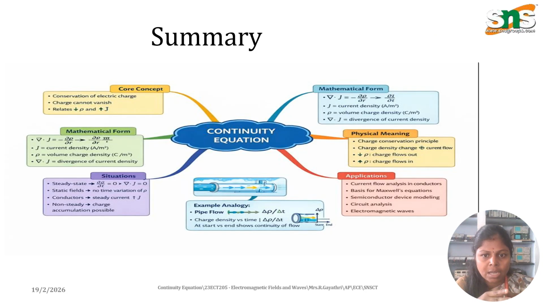Coming to the summary of the discussion, the continuity equation is related with the help of current density and charge density. It is expressed in mathematical form as differential form and integral form. In applications, it is used for current flow in conductors and semiconductor device analysis.